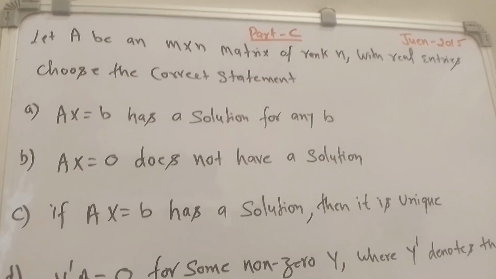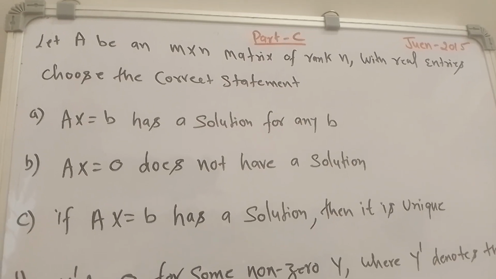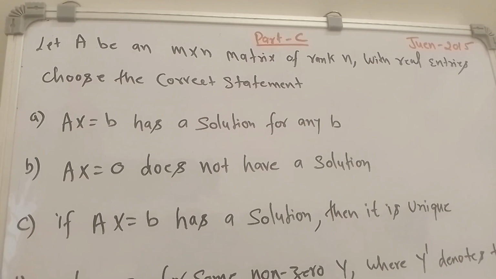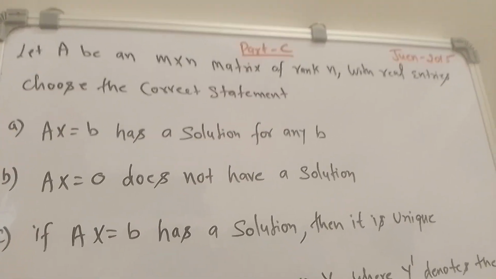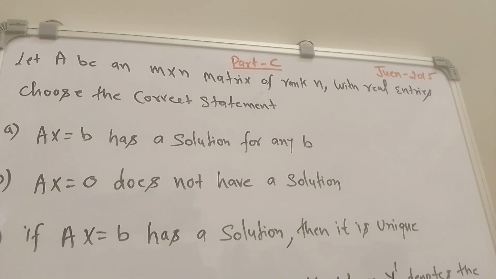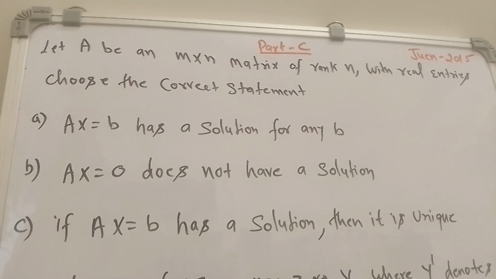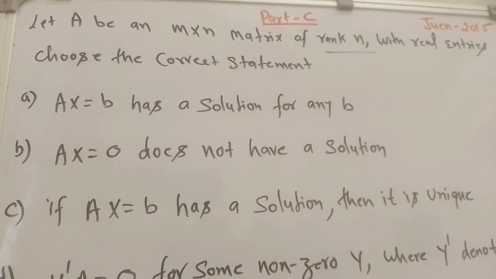Now let us start to solve this question. First of all, we will try to understand the question. As you can see here, let A be an m cross n matrix with rank n, with real entries, then choose the correct one. It is given that the rank of the matrix is n. There are four options.